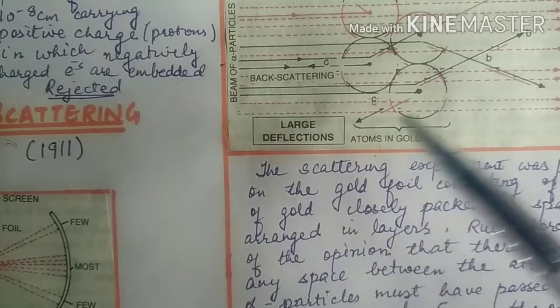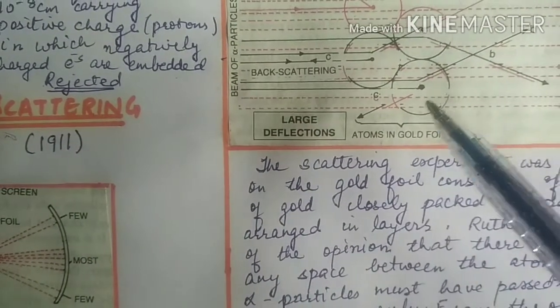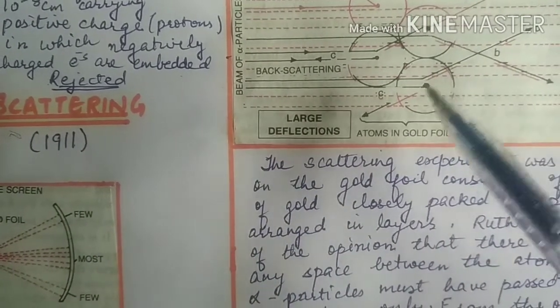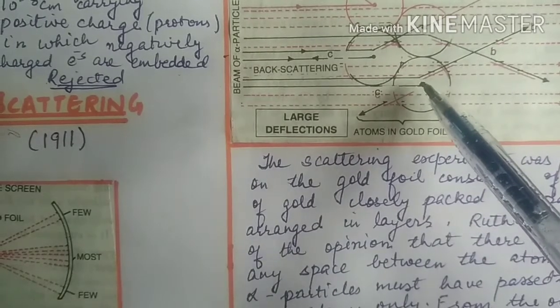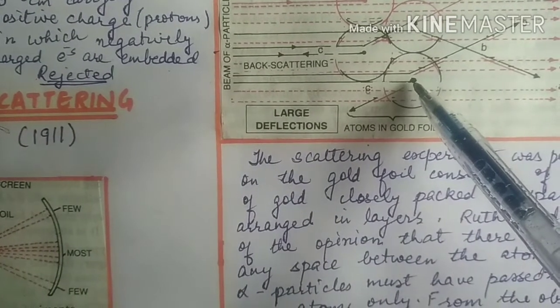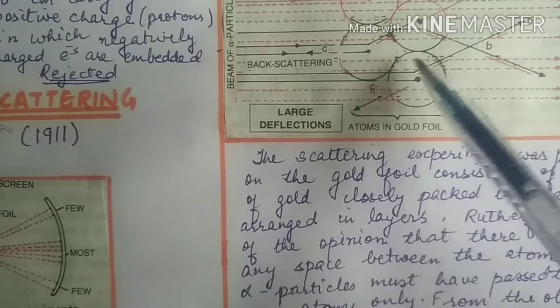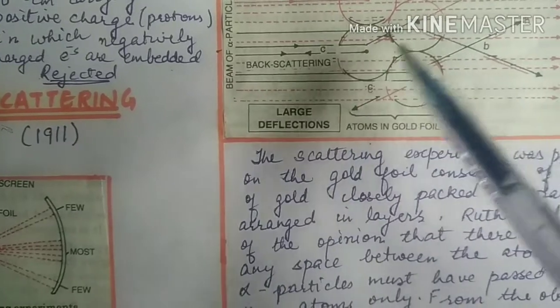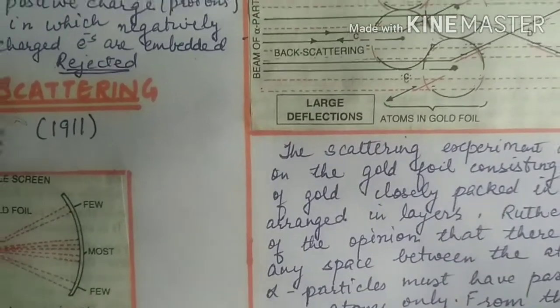Because of this, Rutherford could propose a model of the atom showing that there is a large amount of space in the atom. The atom can be divided into two parts: the nuclear portion, a small part made up of positive charge, and the rest of it is empty, with electrons revolving around this at high speed.